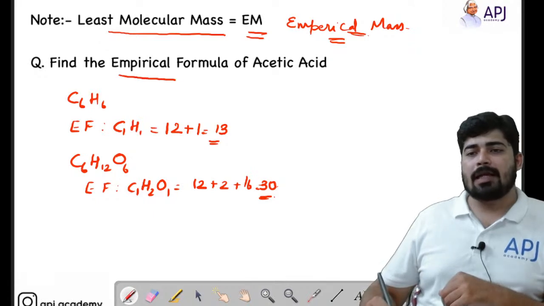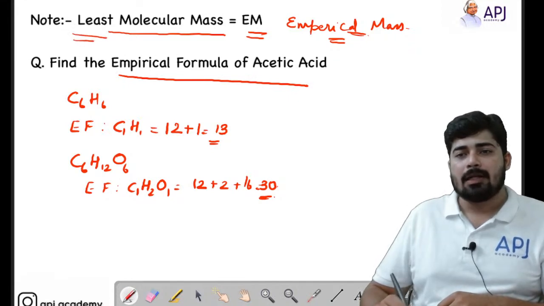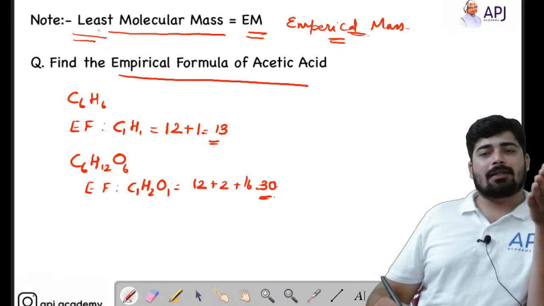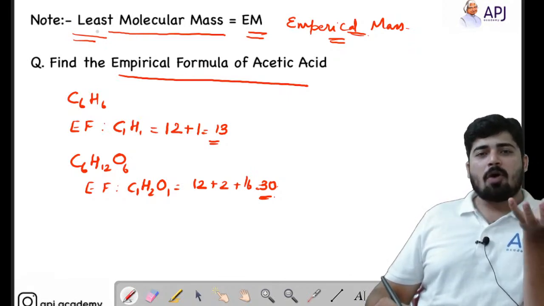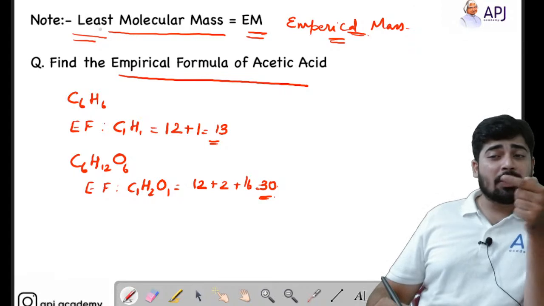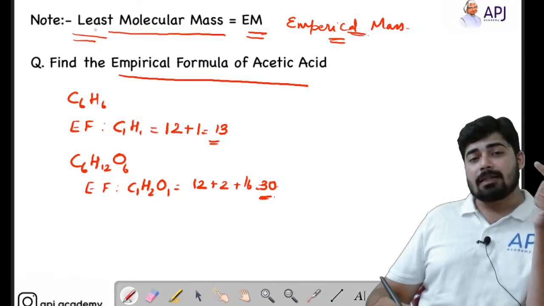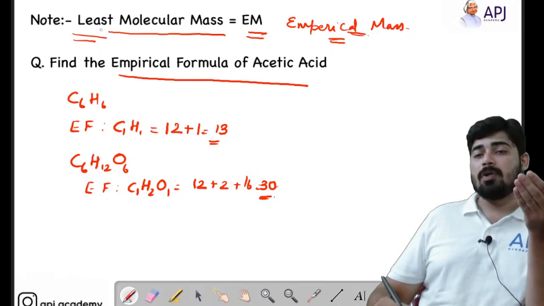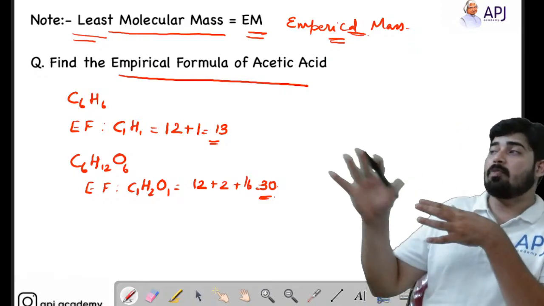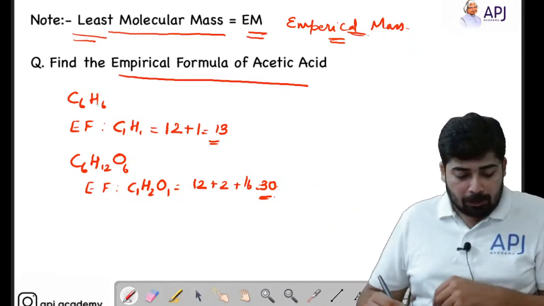We are asked to find the empirical formula of acetic acid. Before going to that question, let's check this note again. Whenever it is given in the question paper that the least molecular mass of a compound is this much, you have to understand that the least molecular mass denotes the empirical mass. It is not the actual mass or the molecular mass. If you are asked to find the least molecular mass, don't find the molecular mass; you are asked to find the empirical mass. That should be kept in mind.